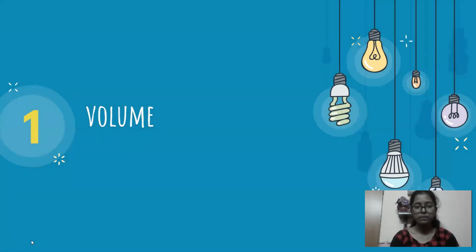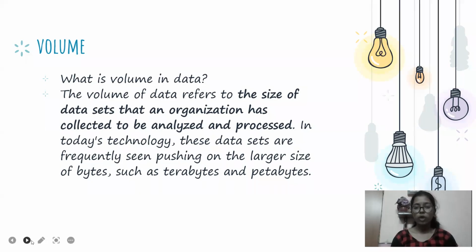First is volume. The name itself suggests that volume is nothing but the size of the data. This volume represents the size of big data. As we are talking about big data, the size is not in bits or MB or GB. Size will be in terabytes and petabytes. So volume depicts the size of the data. This is the first V.